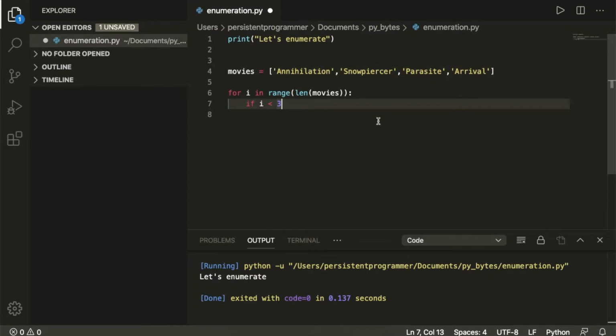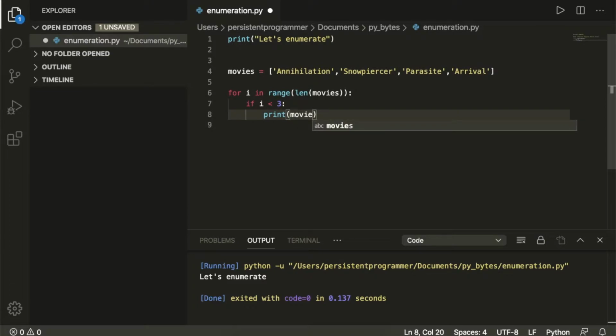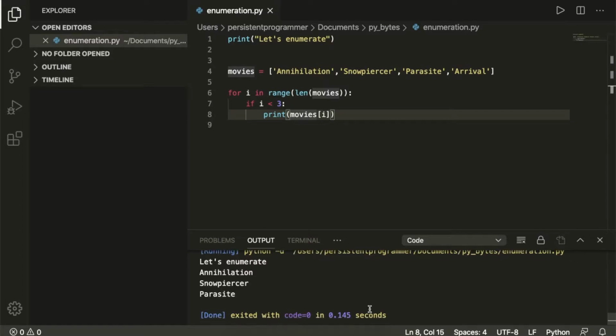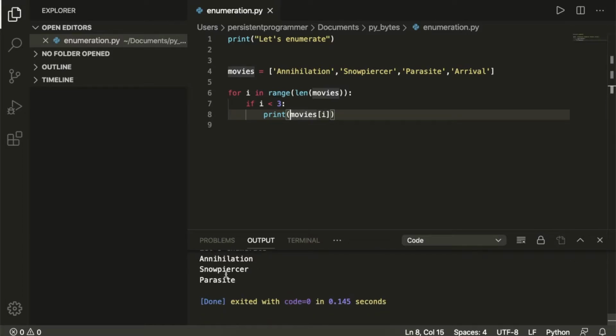So if index is less than 3, we will go ahead and print our movies at that index, right? So let's go ahead and do that. Okay, great. So we have our movies and we have successfully printed our first three movies.